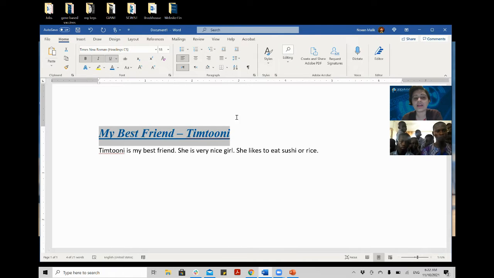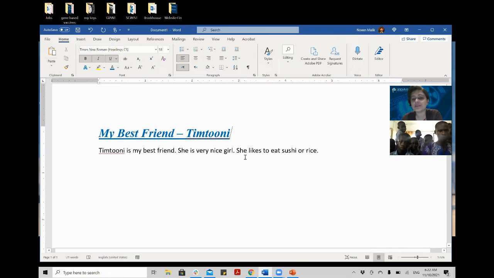I can even highlight the text. For example, she likes to eat sushi. Maybe I want to highlight this text here. So what I will do, I will use my mouse and move it. You see, when I move my finger on the mouse, it is moving. I will put it just before sushi here, and then I will double left click the mouse and it is selected a little bit, right?